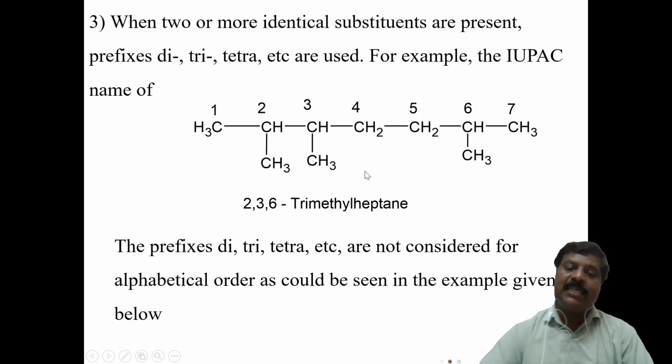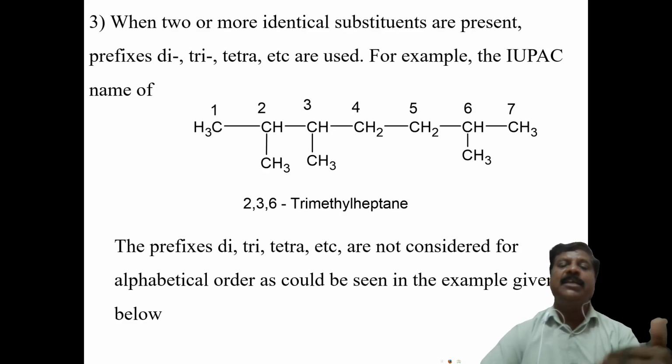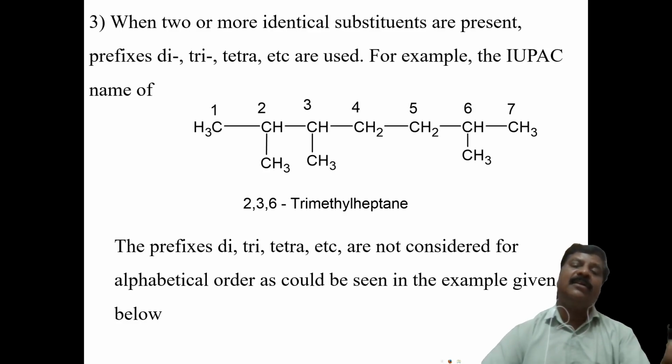But for methyl, ethyl, propyl, you consider those. If ethyl group is repeated two times, then you say diethyl. Therefore di, tri, tetra are not considered in alphabetical order.